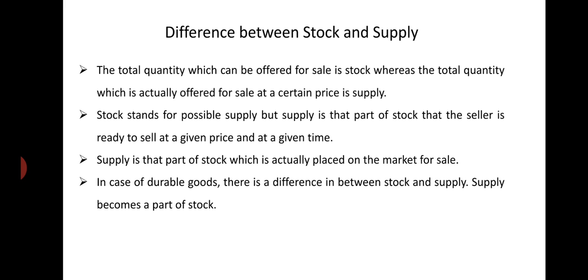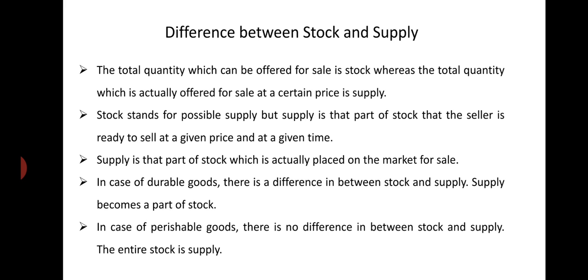In case of durable goods, there is always a difference between stock and supply. You see, durable goods are long-lasting goods. They can last for a long time. We can consume them for a long period of time. They do not lose their value if we keep them for a long period. So in case of durable goods, there is always a difference between stock and supply, because at higher prices, generally the producers supply more of the goods, and at a lower price, they supply less of the goods.